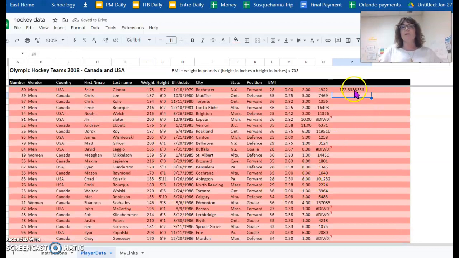All right, and here we go. So I can see that the average weight of the players on this list is 172 pounds. So that's your sort feature, and that's also going to be your average feature. Those are the two things that you're asked to do. When we move forward to the next lesson, we are going to ask you to do some other stuff, but that's all you need to know for now.